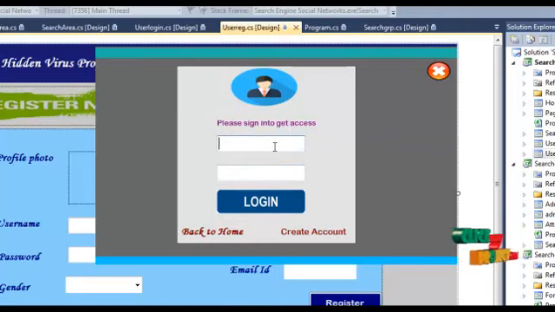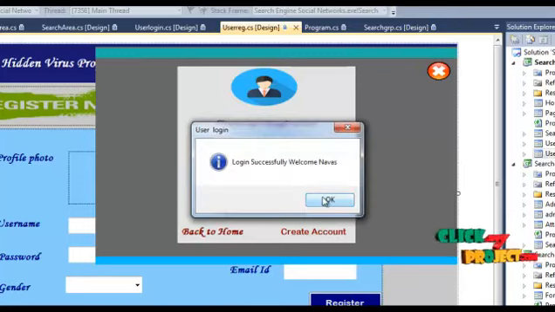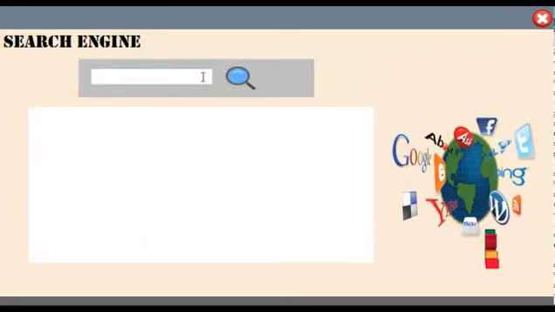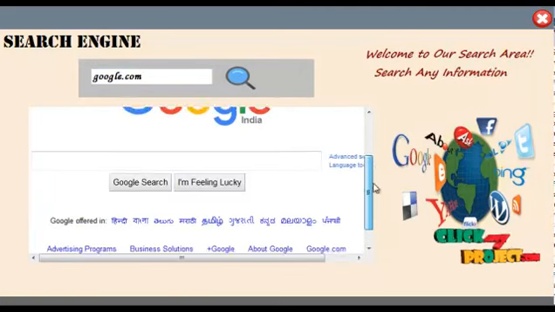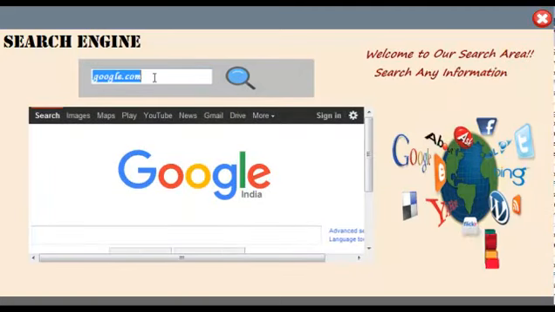The user enters the correct credentials here. After this login success, this is the search engine area. Here the user wants to search a particular site, like google.com, and see here Google; otherwise a new one, like YouTube.